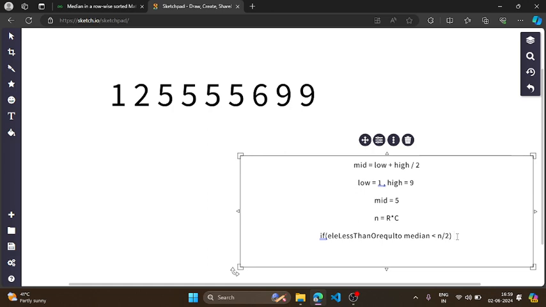This can never be my median, and I will increase my search space. So basically I will shift low to mid plus 1.